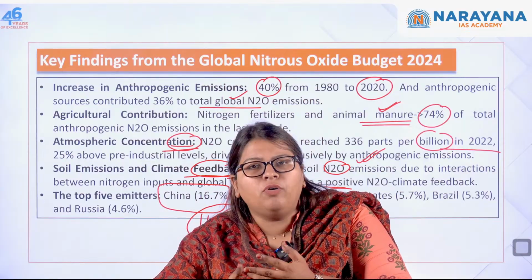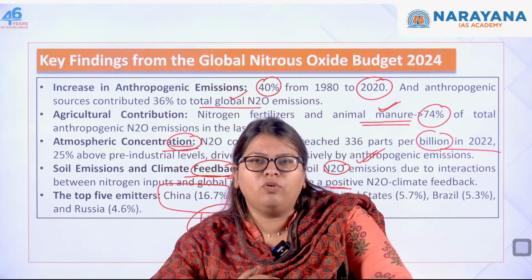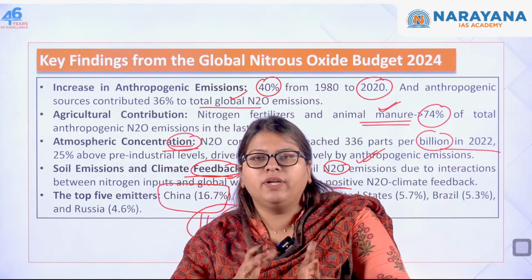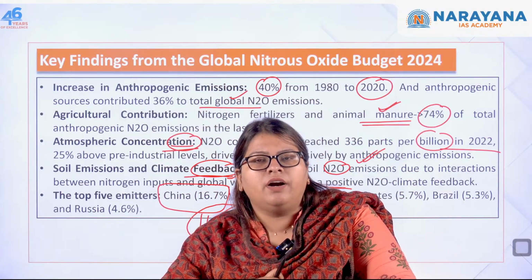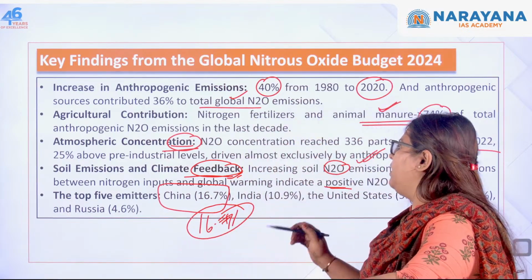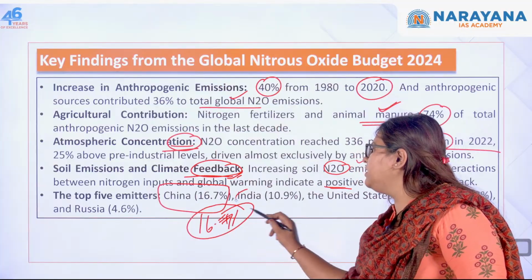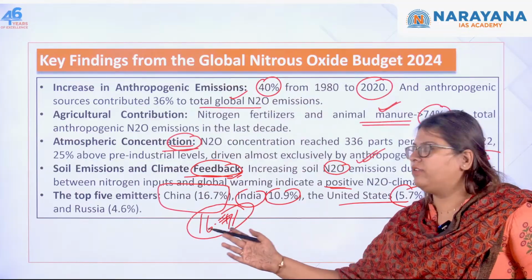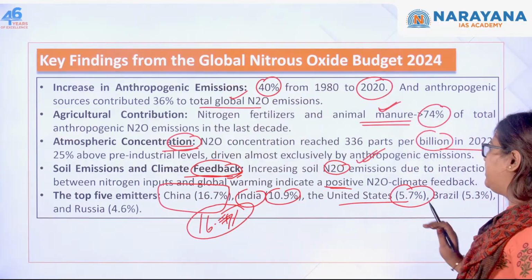When you pollute more for your development, then you have to pay more. Because you have polluted because of development, how can you actually transfer that to middle income countries? So this is what it is. So China 16.7%, India 10.9%, United States 5.7, and so on. The fifth one is Russia, 4.6% of nitrous oxide.